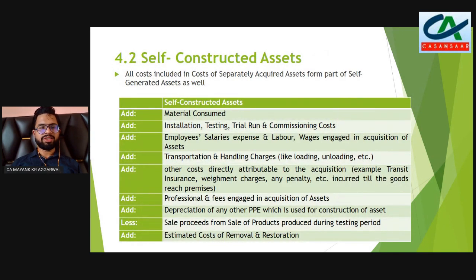For self-constructed assets, mainly self-constructed buildings, we have to add the cost of material consumed, employee salaries, labor, wages, transportation and handling charges, transit insurance, professional fees like valuation fees, depreciation, etc.